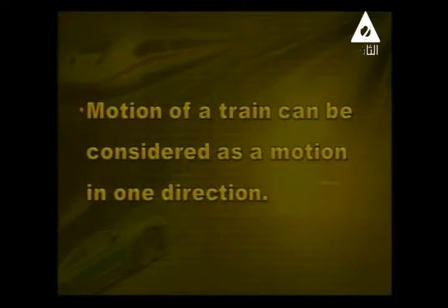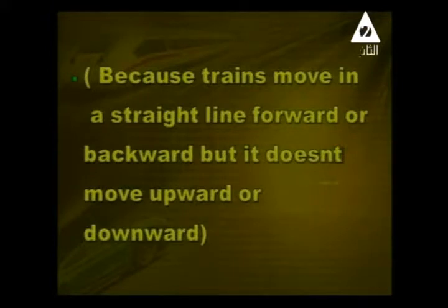Let's take this question: the motion of the train can be considered as motion in a straight line in one direction. So concentrate on this type. Suhaila, what is the answer here? Because the train moves in a straight line forward or backward, but it doesn't move upward and downward. It's good to say that, because the motion here is in a straight line, depending on forward and backward. Up and down would mean a plane. We don't have a plane, but we have straight line motion.